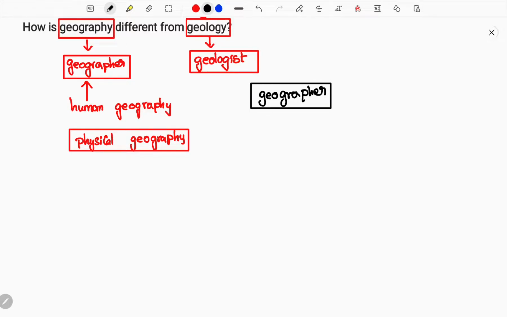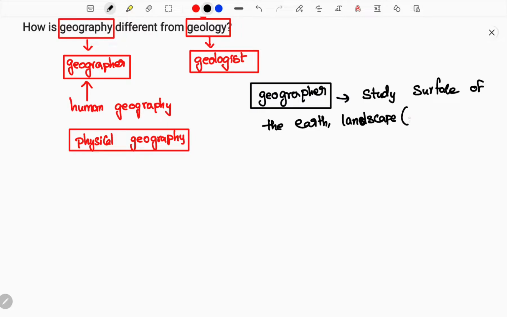Okay guys, here the geographer is present. Everybody say hi to him. He studies the surface of the earth. What does he study? He studies the surface of the earth, and not only the earth, he also studies the landscapes present on the earth. Landscapes means, what do you get in mind, mountains. So landscapes means mountains, plains, plateaus, deserts, everything can be considered as landscapes.